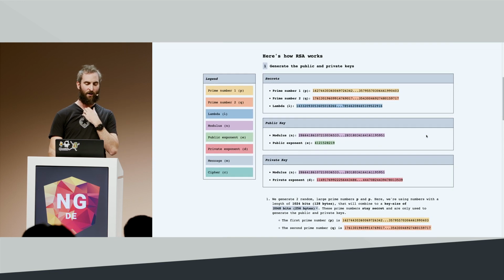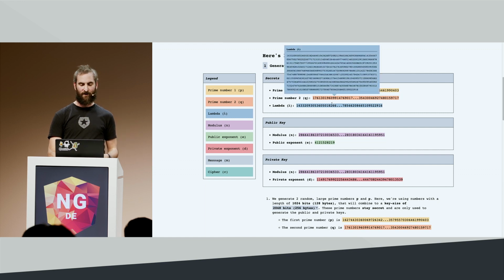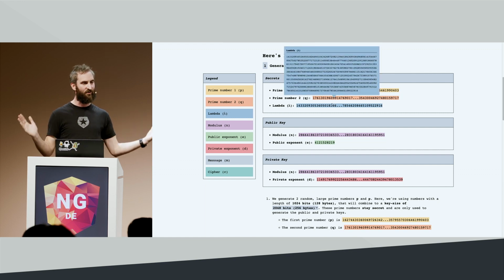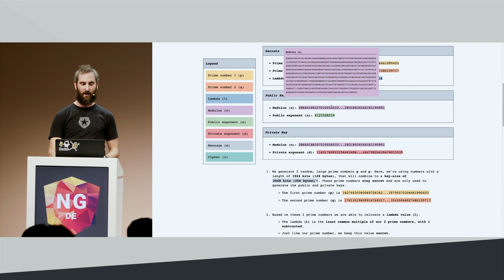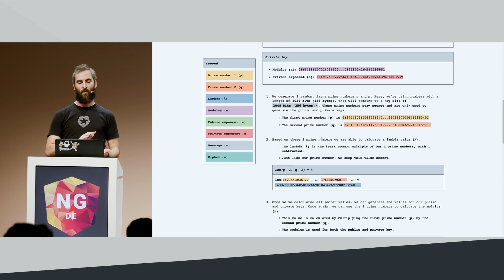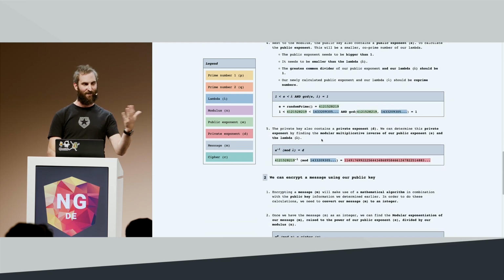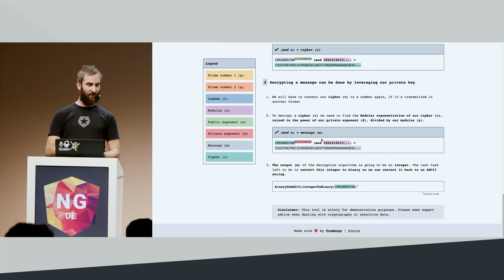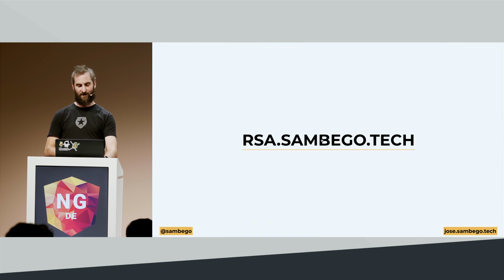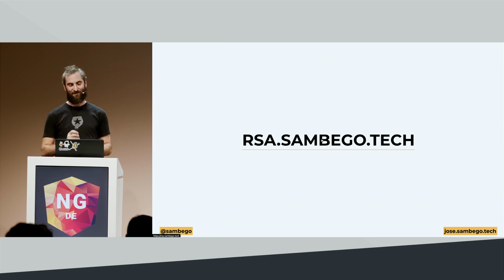But under that, you'll see that we generate 2 prime numbers, 1 and 2. And then the lambda version is going to be a very, very large number. We generate the public key and the public exponent, and then again, the numbers for the private key. And then it walks you through how we're going to use all of these numbers. And you can see the math before you appear based on the input that you gave at the top. So if you're interested in learning a bit more about RSA, rsa.sambigo.tech, I will share these slides and this link again after this talk, so you don't have to look at it right now.